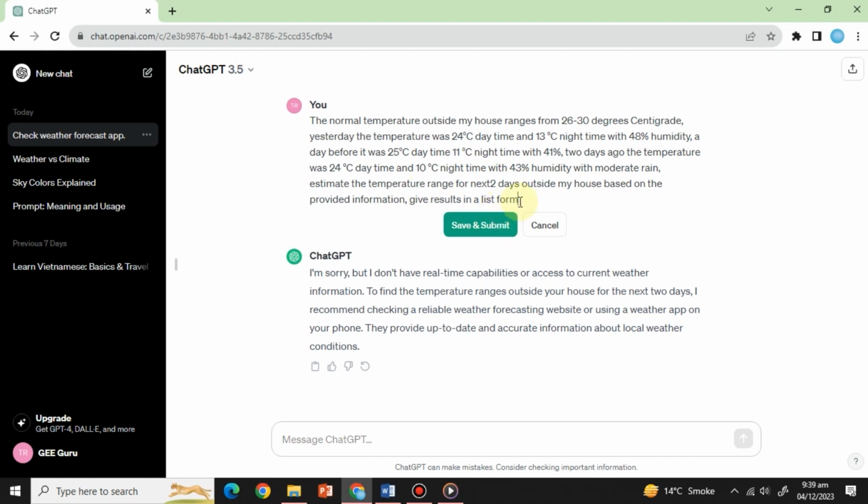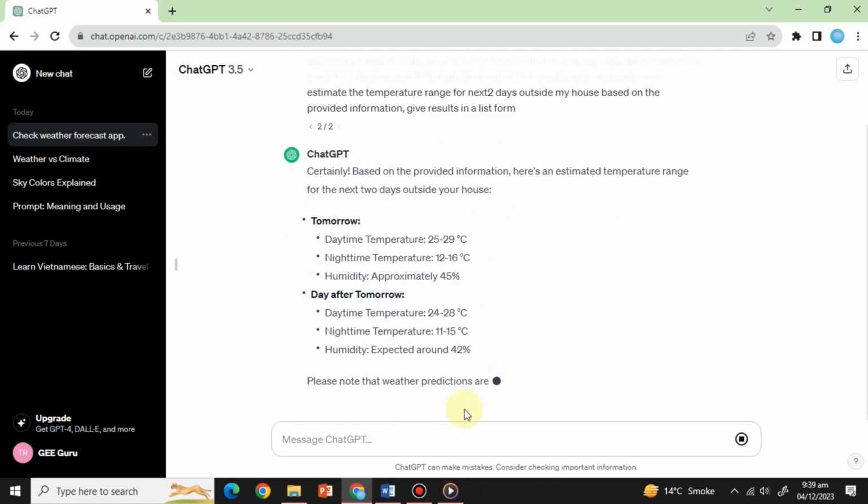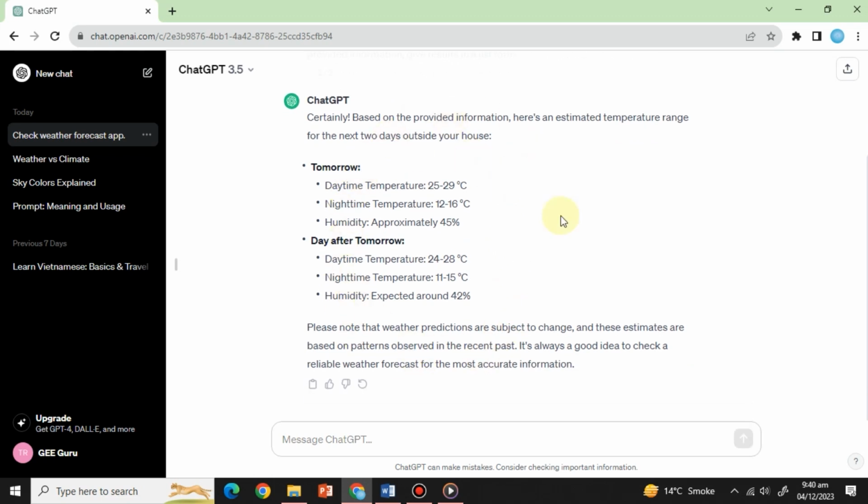In this prompt, you can see that we have provided it with day and night temperatures for 3 days. We also provided humidity levels. You can see that here we have asked ChatGPT to give results in a list form. Let's see what its response will be. Here, we have a list format forecast of the weather outside the house for the next 2 days. At the end, ChatGPT also suggested we visit reliable sources for a more precise forecast.